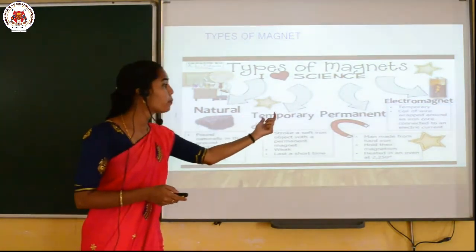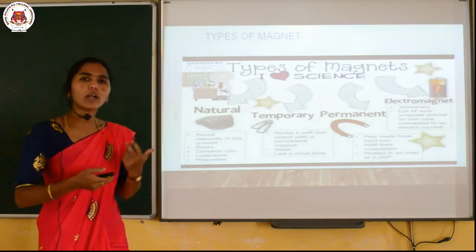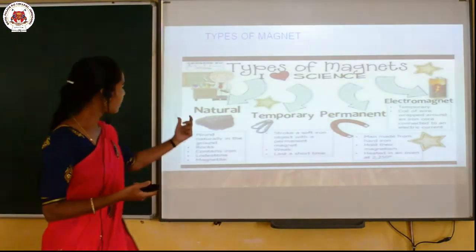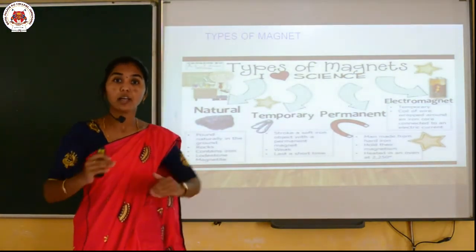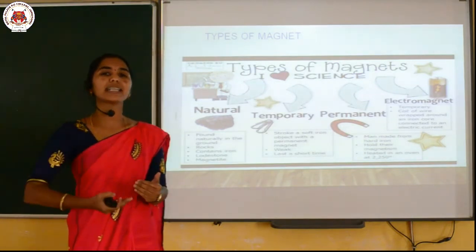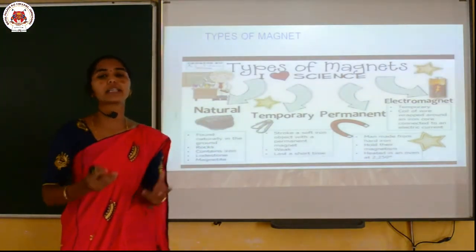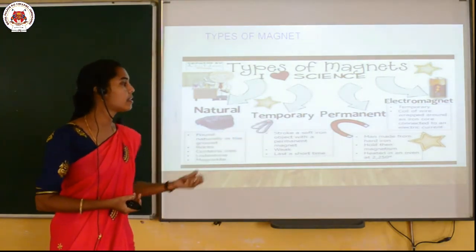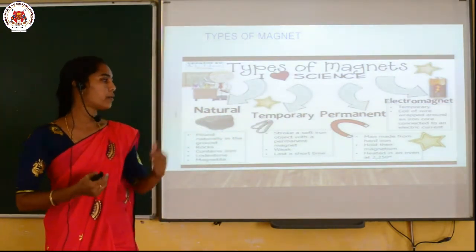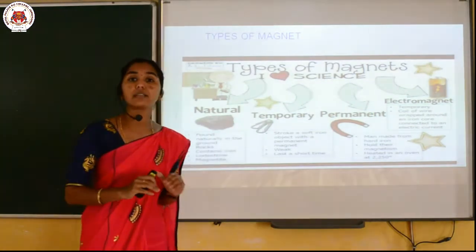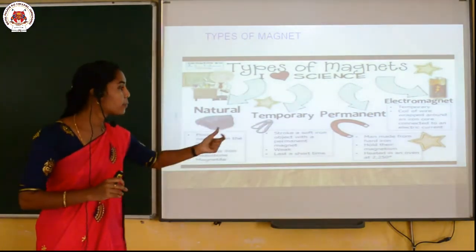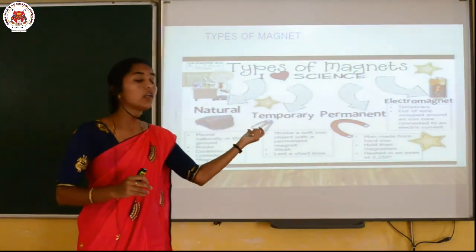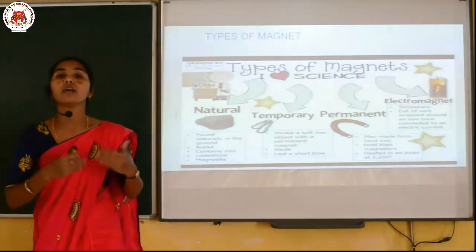Then next one, permanent magnets. What are permanent magnets? Naturally found ones are natural magnets. Later man started to manufacture magnets, that is why man-made hard iron is called a permanent magnet. And dear children, permanent magnets may be heated even to 2000 degrees Celsius and above.